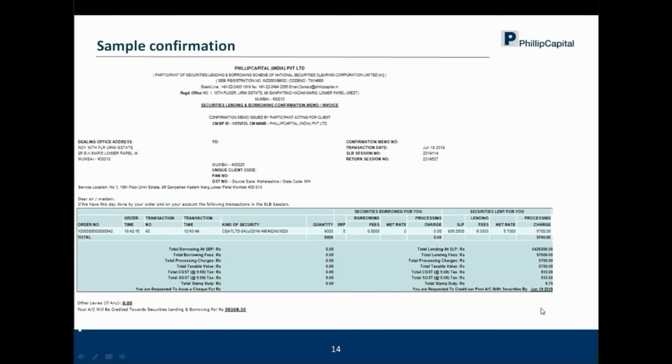This is a sample confirmation which comes to you from Phillip Capital at the end of the day. So you get the security, the quantity, the lending fee, and any other charges which might be there. So everything is in this particular confirmation.